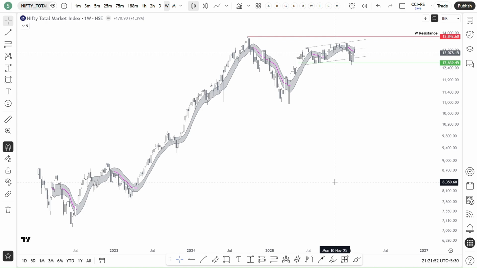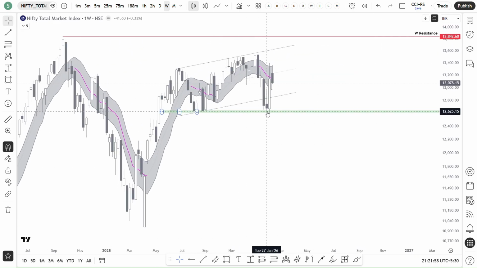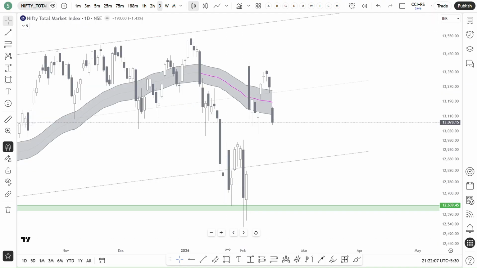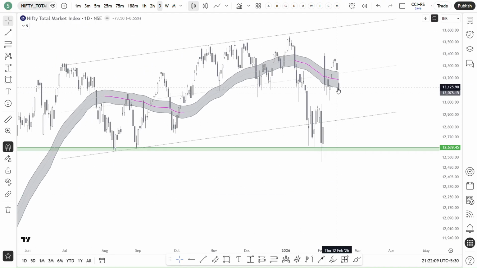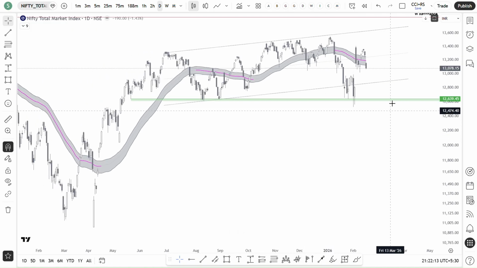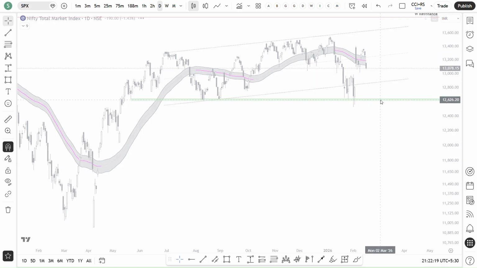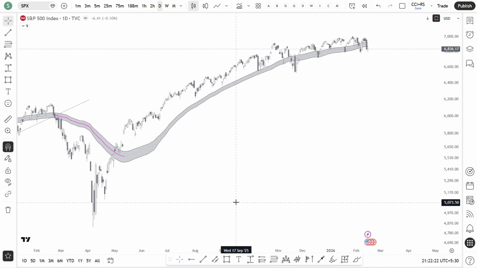Then total market took support at this demand zone previous week. Then it started. Now what is the position? It is currently falling from the 50 SMA. So we need to see whether it is going to fill this gap and reverse from there, or it is going to come to this demand zone again. And that's it with respect to broad market.